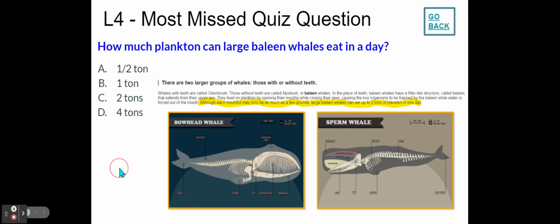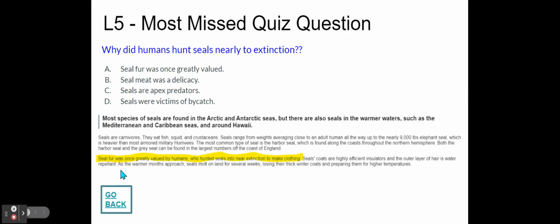2 tons of plankton in one day. So the answer is 2 tons. Lesson 5, the most missed quiz question. Why do humans hunt seals nearly to extinction? Why did we do that?